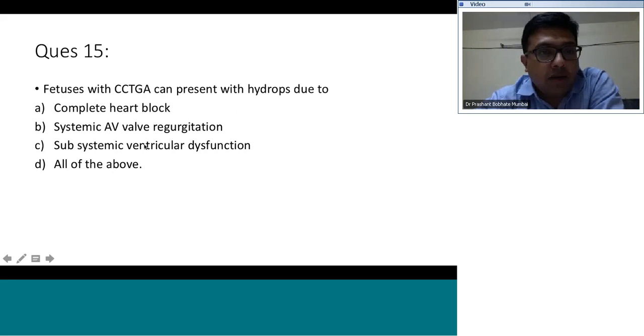So complete heart block can in turn cause systemic ventricular dysfunction. Systemic AV valve regurgitation by itself can cause hydrops fetalis, and later can lead to ventricular dysfunction. So all these factors would lead to development of cardiac failure in the fetus, and the fetus would then present with hydrops fetalis.